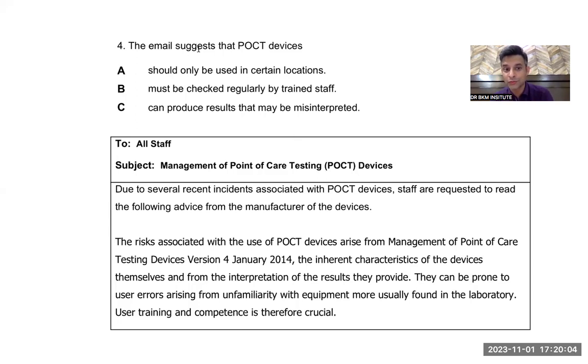So the question was, again, the email suggests that POCT devices. This is a kind of question like purpose, because they are asking what the email is suggesting. That is where I say the last line is very important. In questions like purpose, objective, aim, summary, conclusion, the last line becomes very important. So you have to interpret this information as being for all staff.